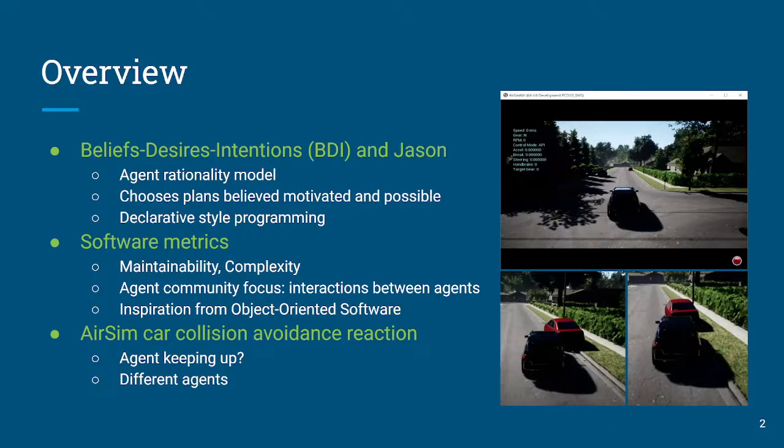Now, we wanted to look at these agents from the perspective of software maintainability and complexity, and compare how different types of design approaches that we could take with these agents has what kind of effect on the performance of those agents, and try to quantify this relationship. Looking at performance, we looked at this in a simulated collision avoidance scenario using a car in AirSim.